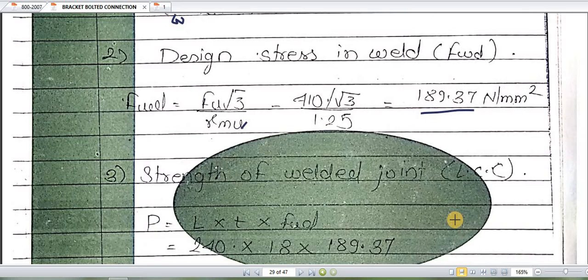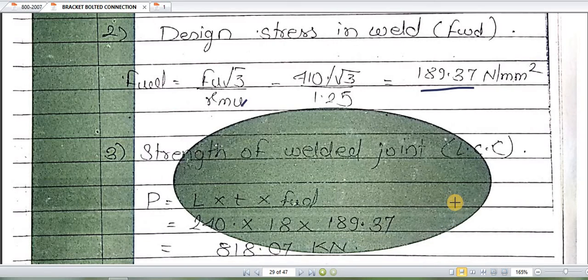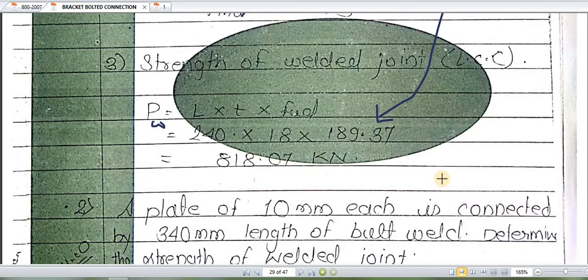How to find out the design strength of weld, or the load taking capacity of the weld? PW, the design strength of weld, is equal to the area of weld into the design stress in weld. Area is equal to length into thickness. Length of weld, directly given in the question, is 240. Thickness of weld, out of the minimum, we have taken as 18. FWD we have already calculated as 189.37. So it comes to be 818.07 kilonewtons.